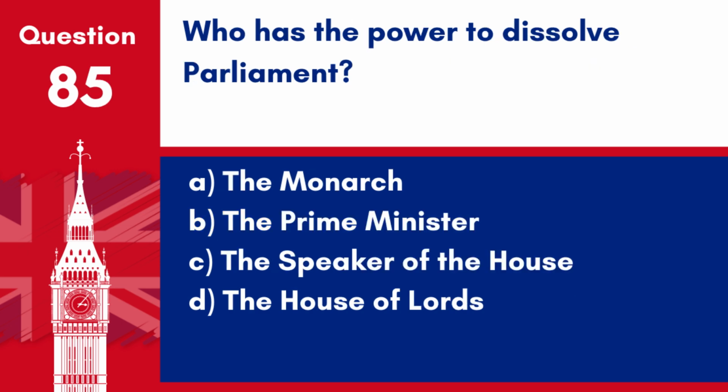Question 85. Who has the power to dissolve Parliament? A. The Monarch. B. The Prime Minister. C. The Speaker of the House. D. The House of Lords.